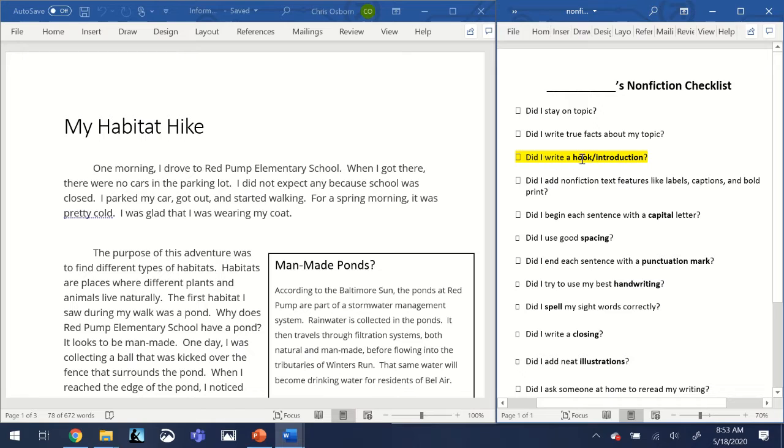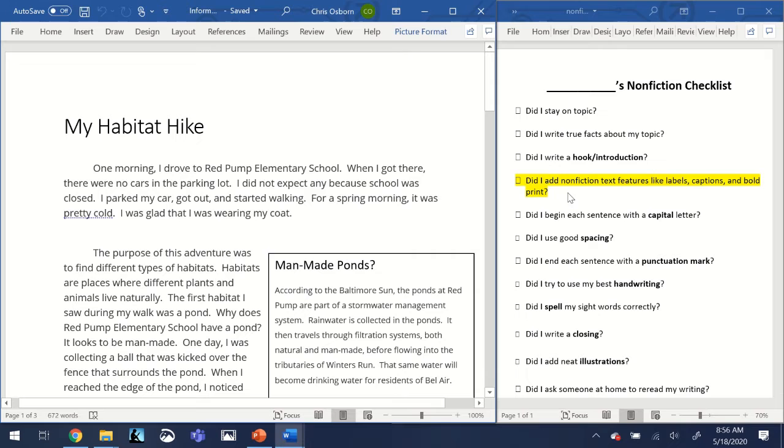The third item here says, did I write a hook or introduction? I used an introduction talking about one morning driving to Red Pump and it being really cold, and this was the beginning of my habitat hike. So yes, I used an introduction.